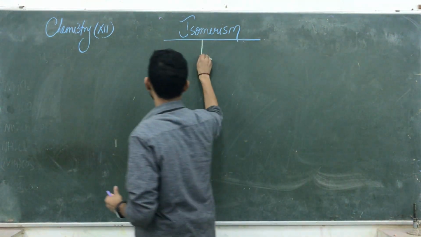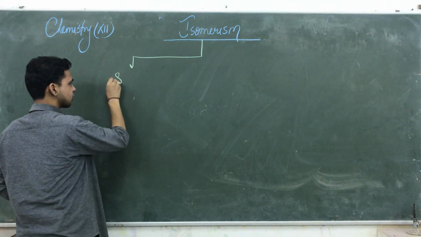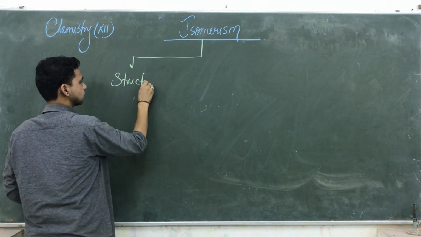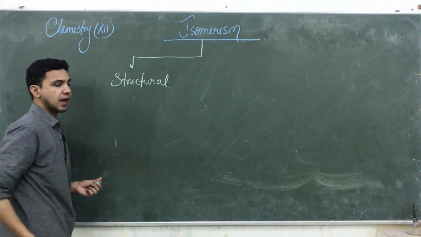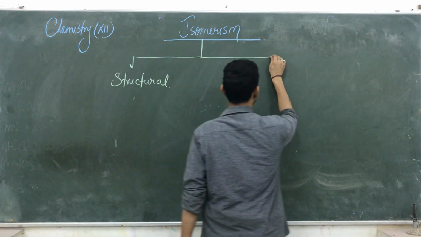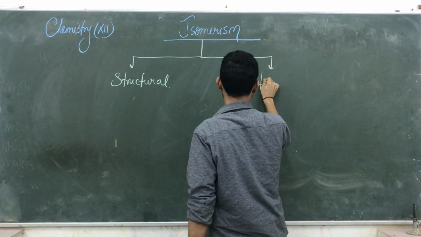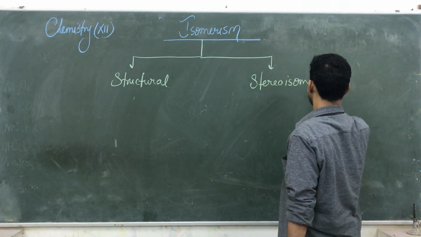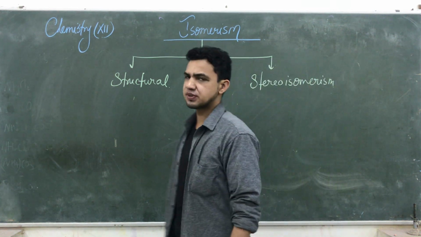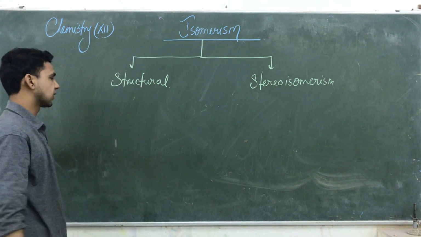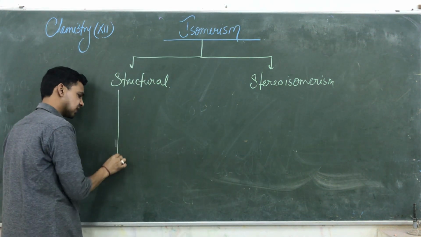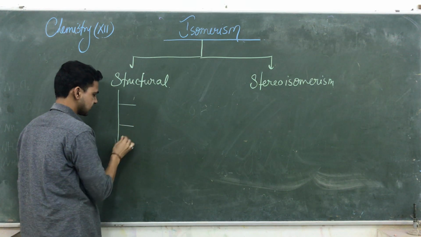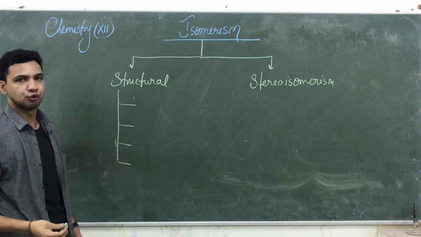The first isomerism is known as structural isomerism, and the next one is stereoisomerism. On the basis of structure, structural isomerism is further divided into 4 types.